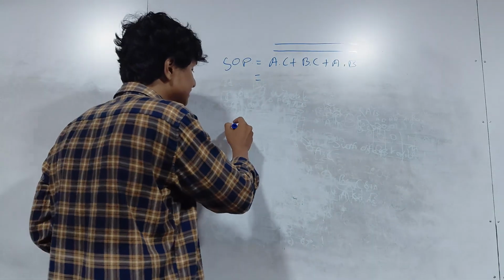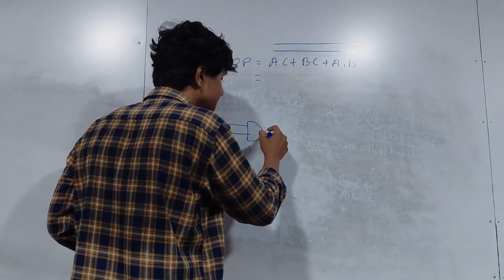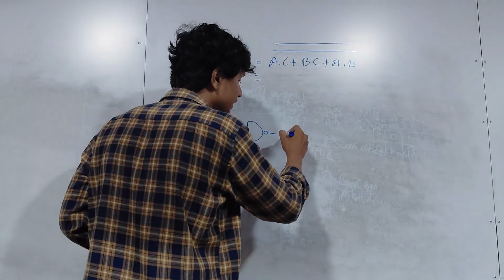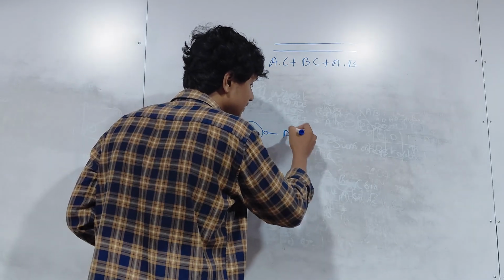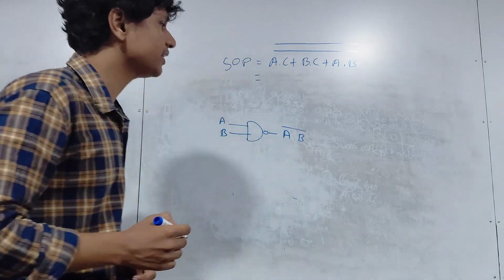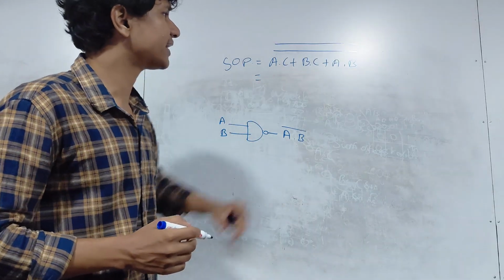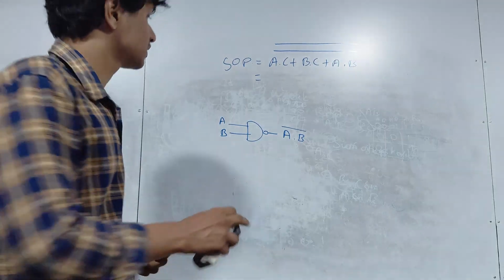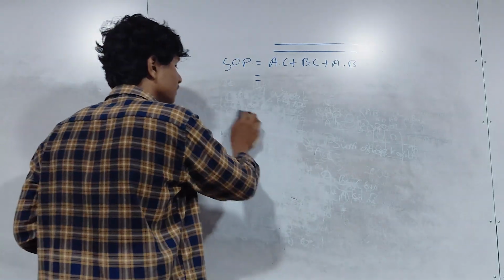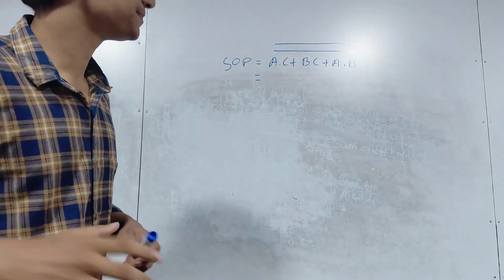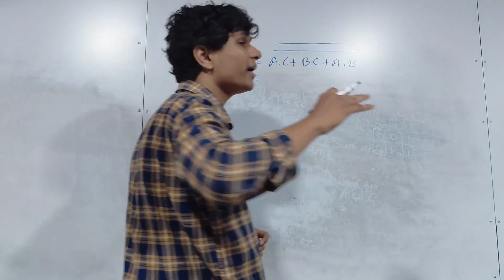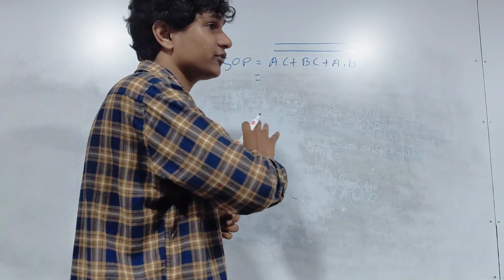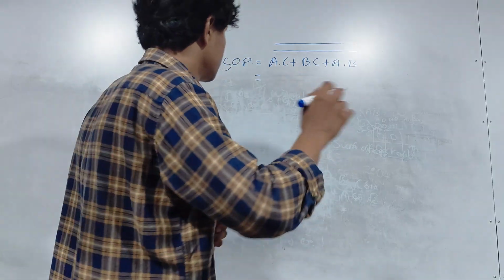NAND gate, the function is what? AB means you are going to get an output A dot B whole thing bar, right? You can see something similar to that over here. Right, we'll work on it. Now see, we're getting closer and closer to the answer. Now, if you have studied this chapter, good. And if you are just coming for the revision, very good.